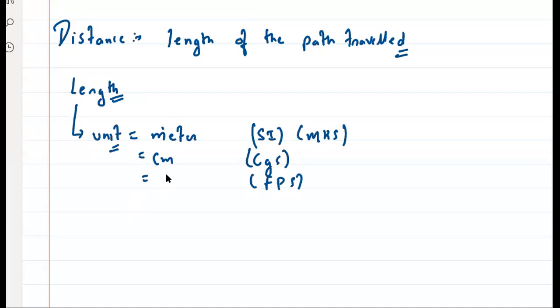Yes, exactly. So there are 3 unit systems: MKS, which is your SI, CGS, and FPS. Foot, pound, second; meter, kilogram, second; centimeter, gram, second.